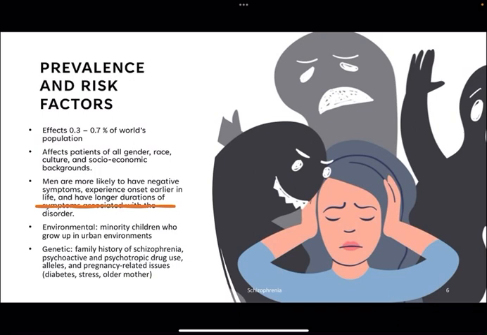Our environmental risk factors include minority children who grow up in urban environments. Genetic risk factors: if you have a family history of schizophrenia, psychoactive and psychotropic drug use and abuse, alleles, and pregnancy-related issues, diabetes, stress, and an older mother can also cause schizophrenia.